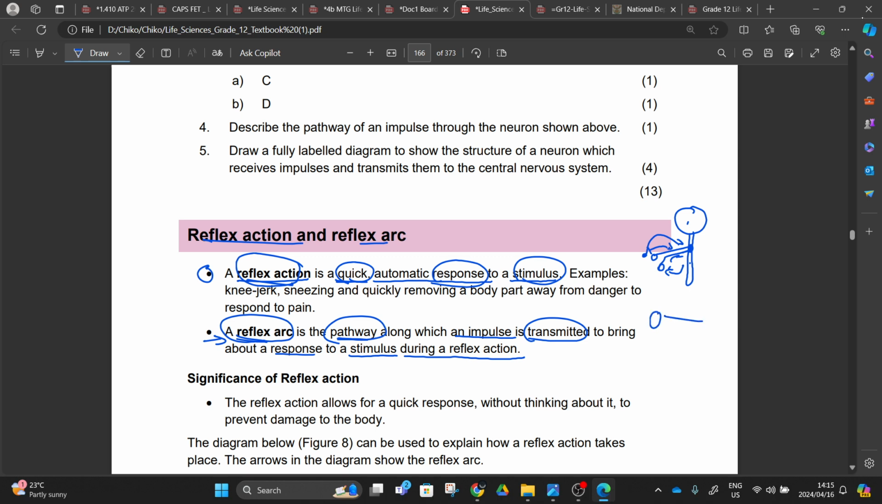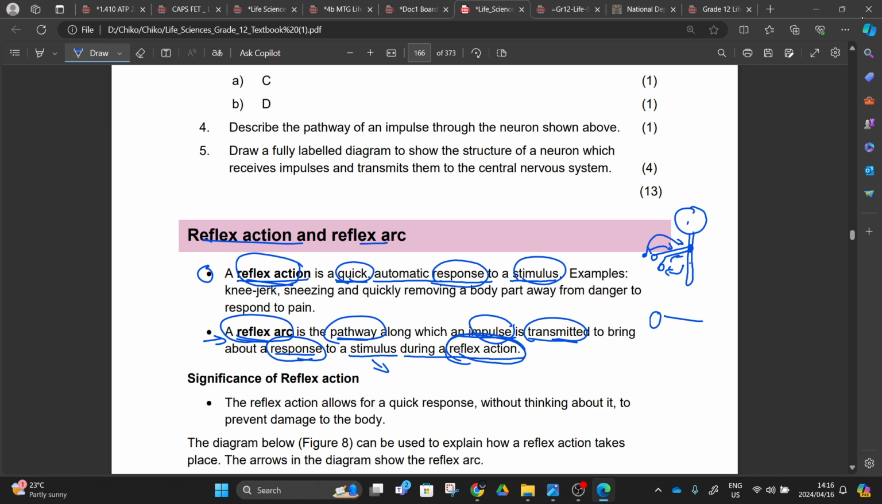That pulling back, we call it a reflex action. That is an action that you take after a reflex arc has completed its way. A reflex arc goes from receptor, sensory neuron, interneuron, motor neuron, to effector. It's the pathway along which the impulse is being transmitted so that you can respond to a stimulus during a reflex action, right?